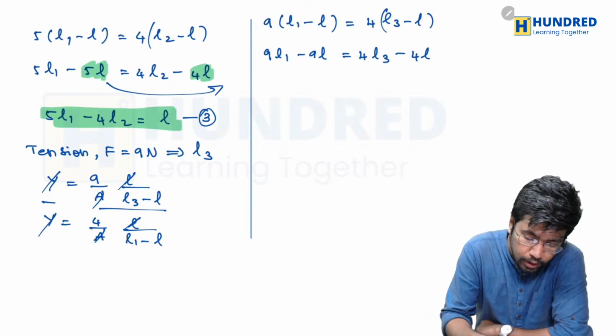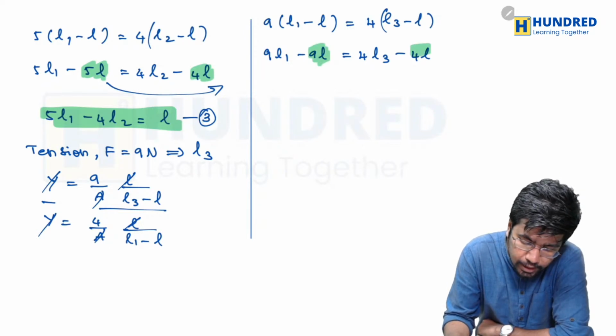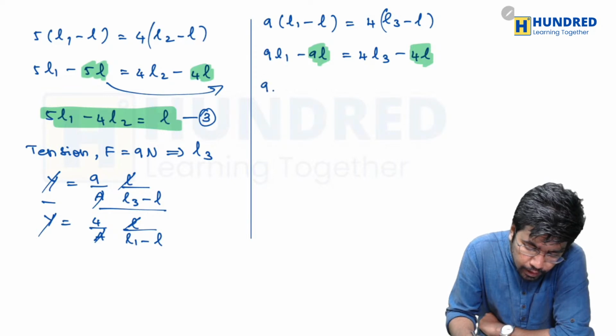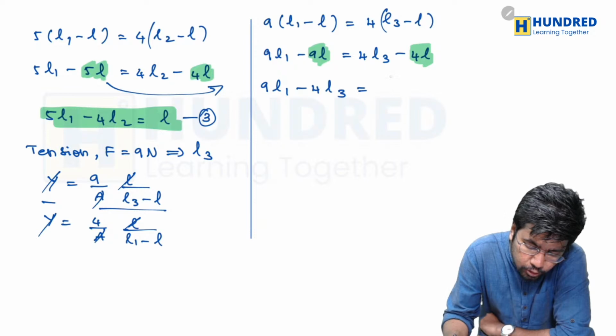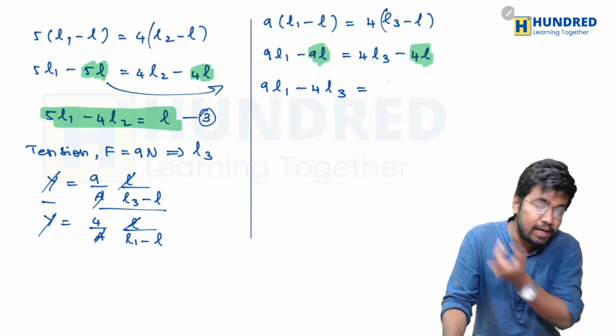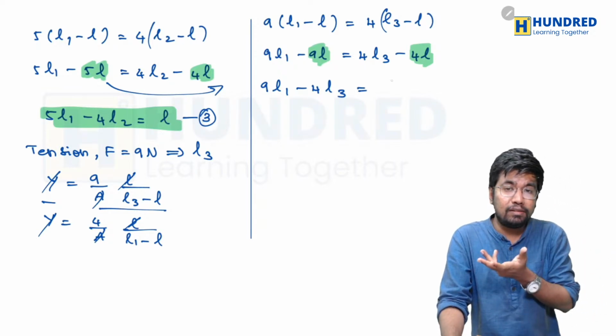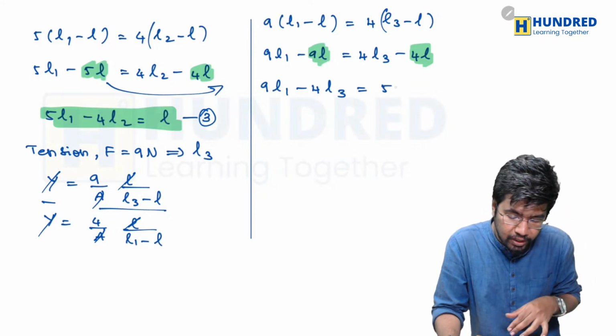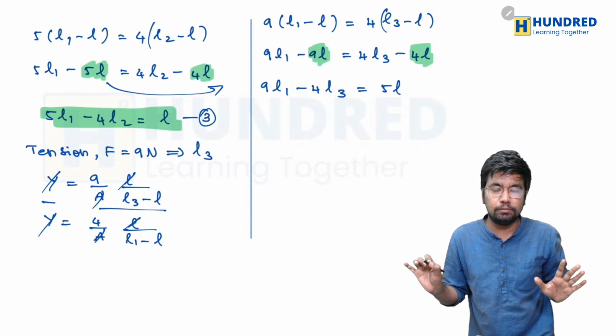Again we'll bring the minus 9L and 4L terms on the same side. Then 9L1 minus 4L3 should be equal to, if minus 9L goes aside it becomes plus 9, so plus 9 minus 4 is 5. So 5L. That's it.